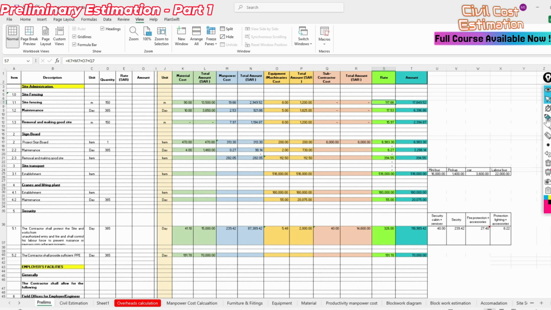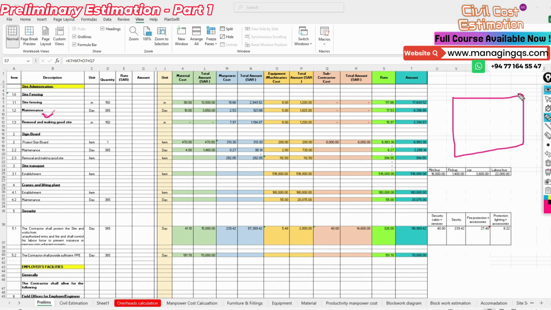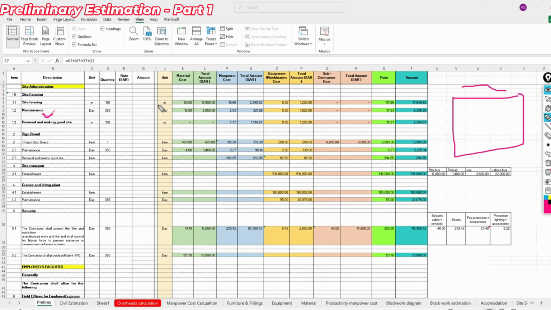And also we consider the maintenance for the site fencing. Once we build the site fencing around the work site area, we have to maintain it up to the whole project duration period. So let's say the project duration period is 365 days. You can see we put 10 riyal material cost per day, okay.